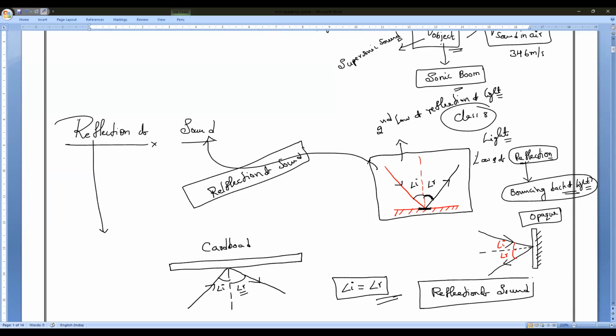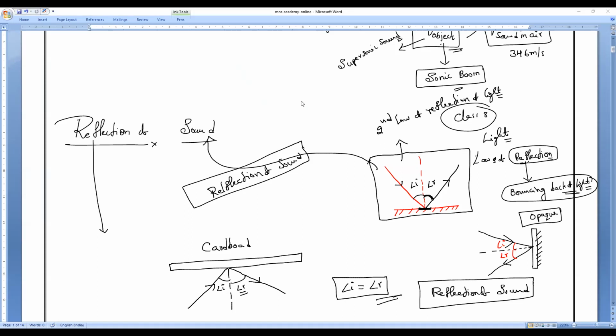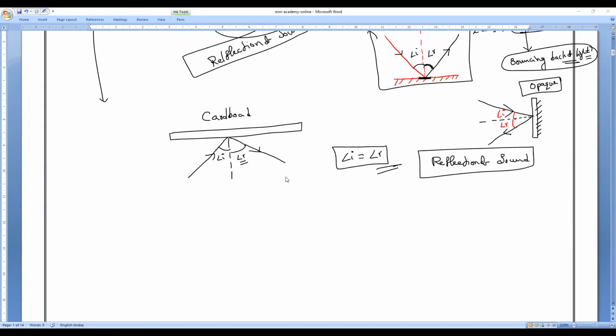So the principle behind the reflection of sound and reflection of light remains constant. Just like how the light reflects, the sound also reflects back after hitting a hard surface. That is what we call reflection of sound. I hope you are clear, guys. Do you all understand? Please respond, guys. I want a response. That is what you have to remember. Any doubt, please let me know, or else we'll proceed from here. Okay, guys?